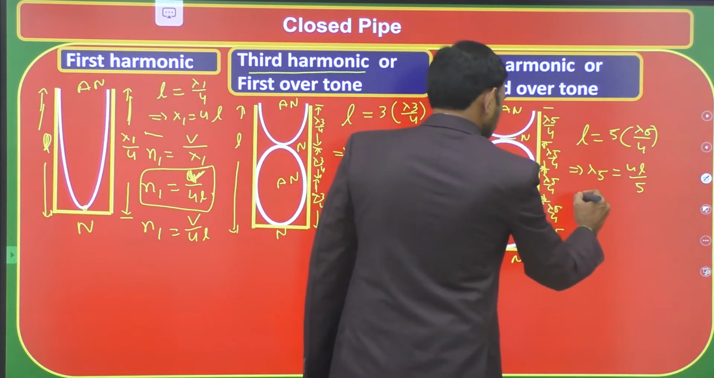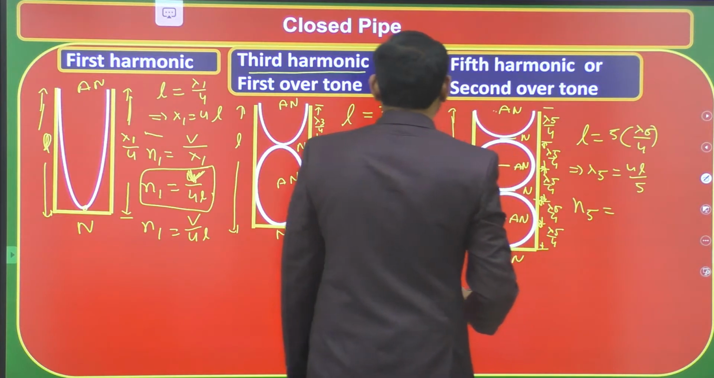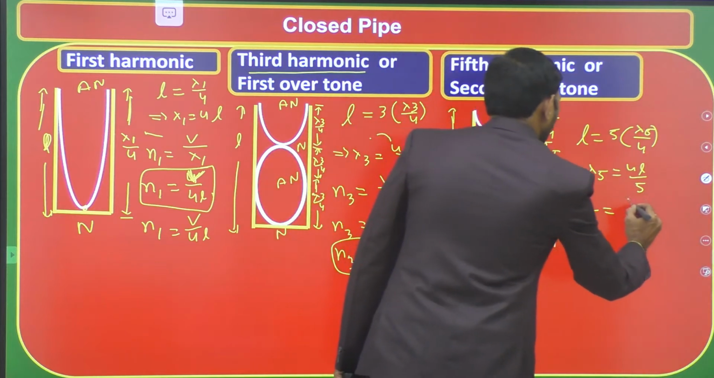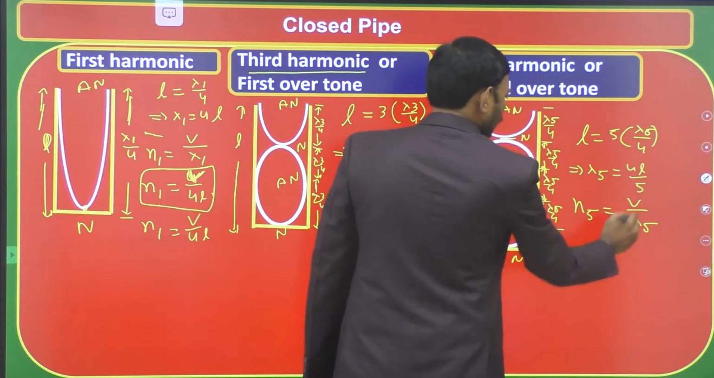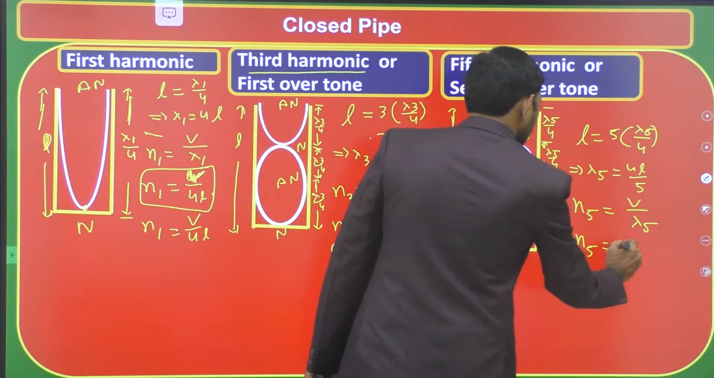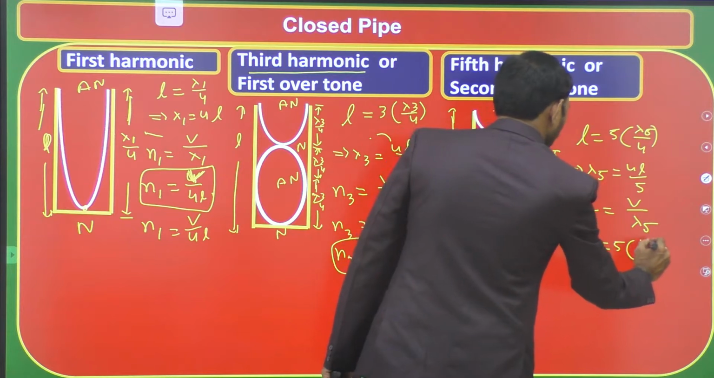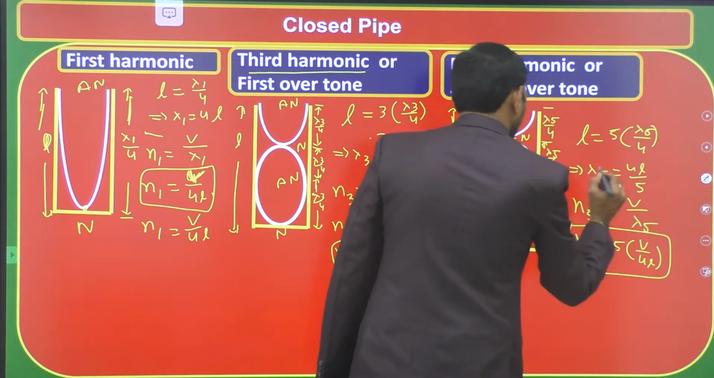From this, the fifth harmonic frequency N5 is equal to V by lambda 5. Substituting the lambda 5 value, that is 4L by 5, we get the fifth harmonic frequency N5 as 5 into V by 4L.